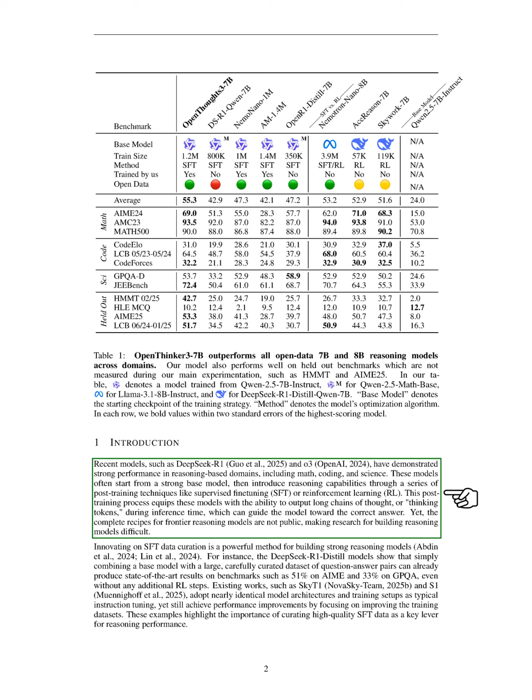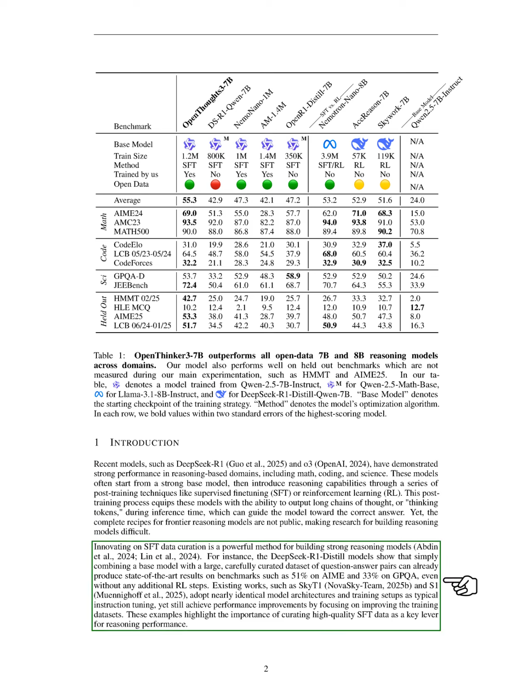However, the detailed methods for these advanced reasoning models are not publicly available, complicating the development of new reasoning models. We recognize that improving SFT data curation is a crucial strategy for creating effective reasoning models. For example, the DeepSeek R1 Distill models demonstrate that combining a base model with a well-curated dataset of question-answer pairs can lead to top-tier results on benchmarks, achieving 51% on AIME and 33% on GPQA without additional RL steps.